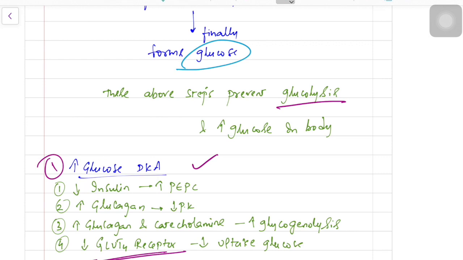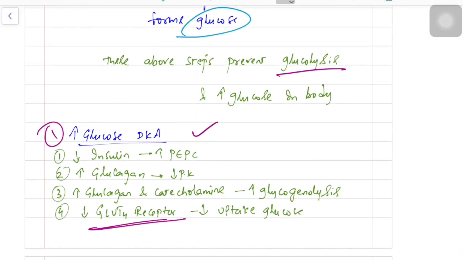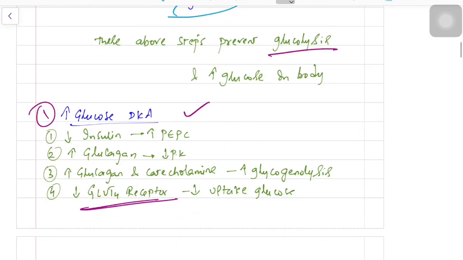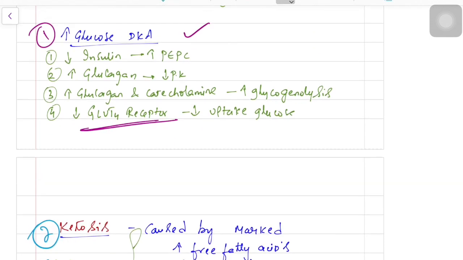So, summarizing, the primary causes of increase in glucose in a DKA patient are the increase in phosphoenolpyruvate carboxykinase, decrease in pyruvate kinase, and increase in glycogenolysis, the breakdown of glycogen to glucose, which are caused due to increased glucagon and catecholamines. And GLUT4 receptors are decreased because of decrease in insulin, and there is decreased uptake of glucose in the periphery in DKA.